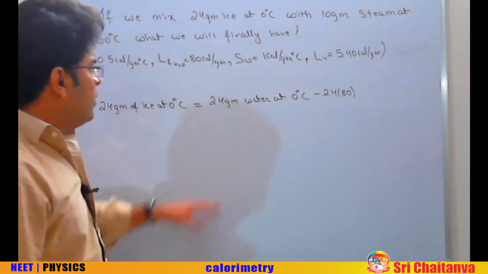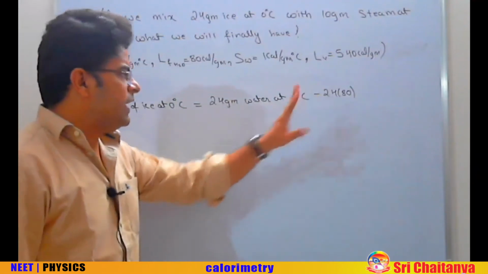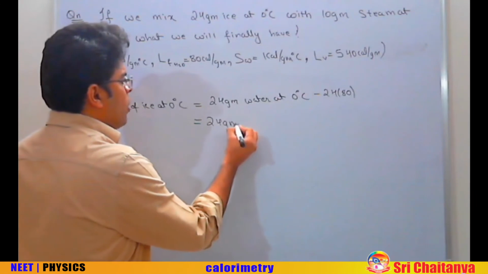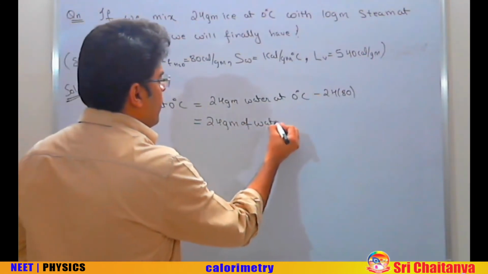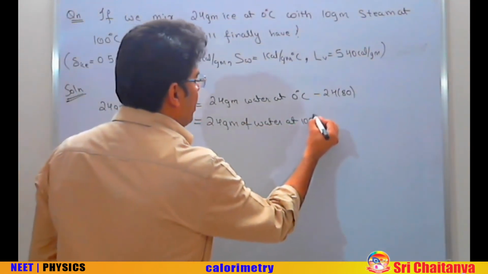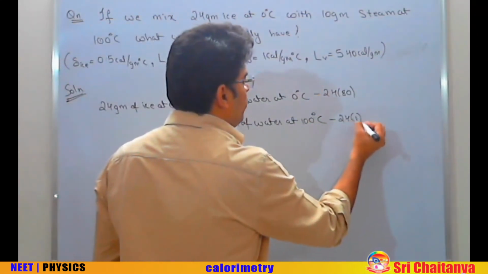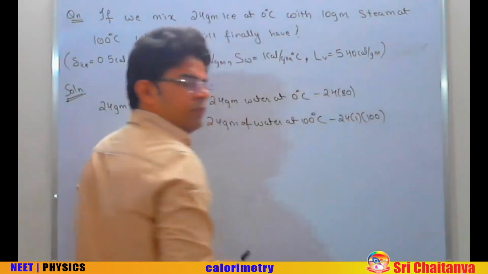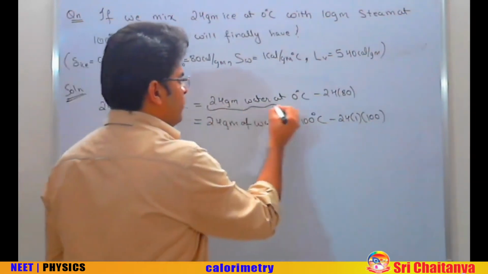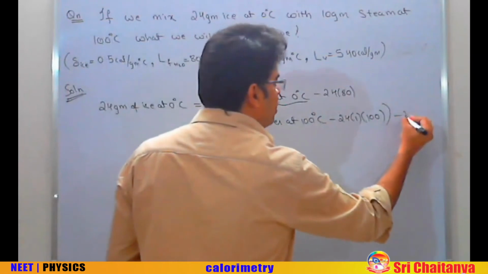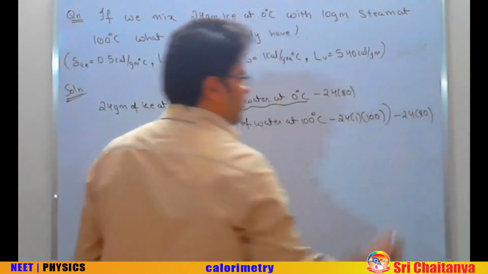Having 24 gram of water at 0 degree centigrade is as good as having 24 gram of water at 100 degree centigrade, from which you are going to extract out 24 into 1 into 100. Okay, this much part only is this. Okay, plus already you have got minus 24 into 80.